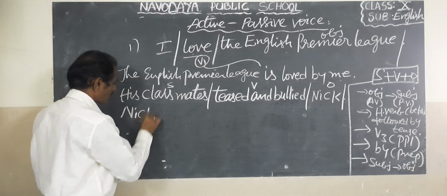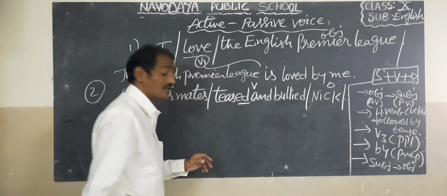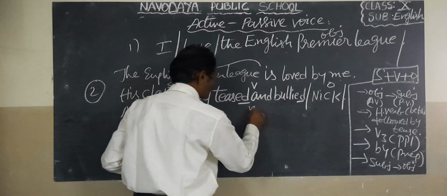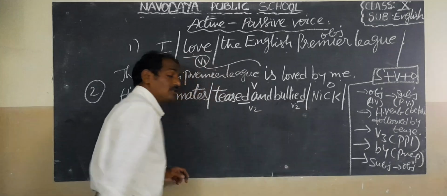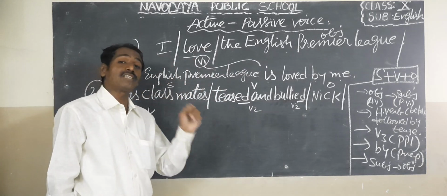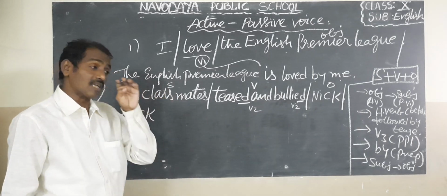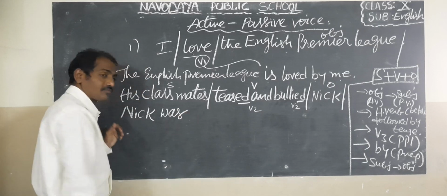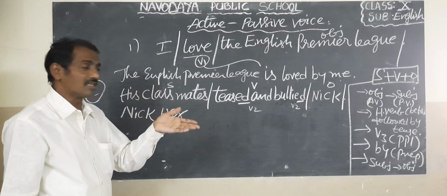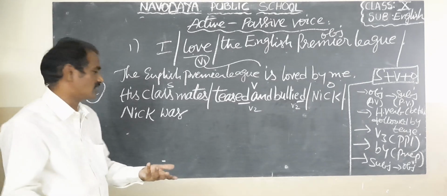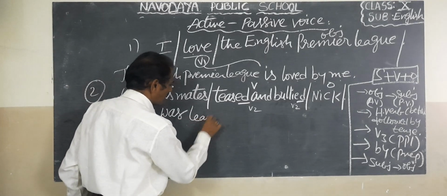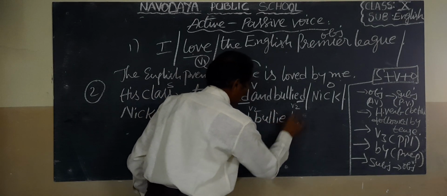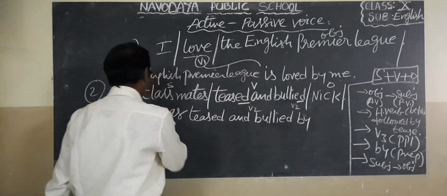Teased and bullied are past tense, V2. The main verb is V2, so we should write past tense helping verbs. Nick is singular, so we write "was". Nick was teased and bullied by his classmates.